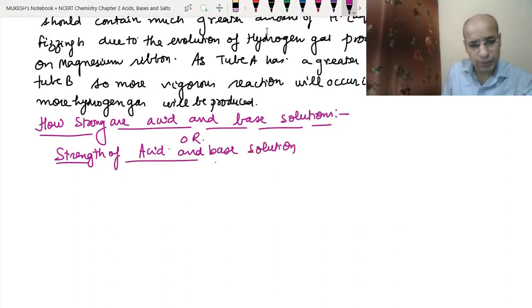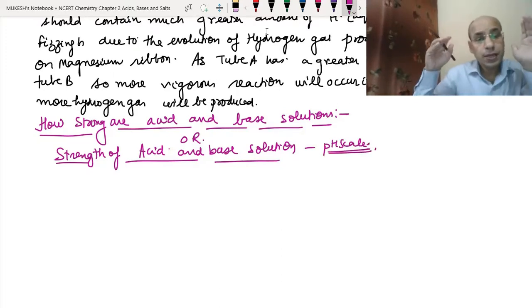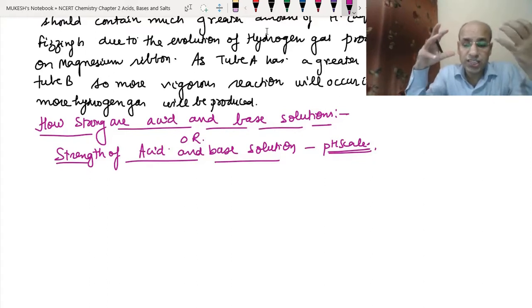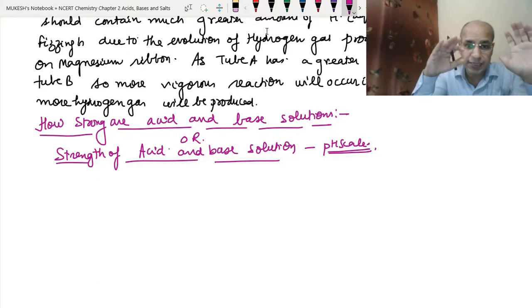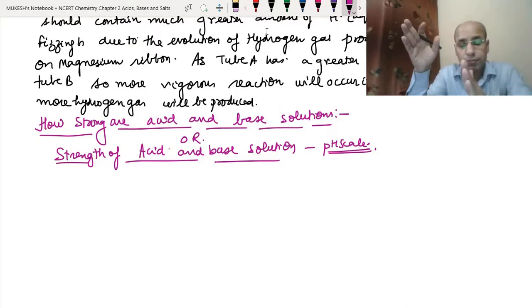That means we have to study the pH. Normally, when we are just testing acid and base solutions with the help of litmus paper or any kind of indicator that we studied initially, we only come to know that it is either acidic or basic, but we never come to know whether it is a strong acid or a strong base.